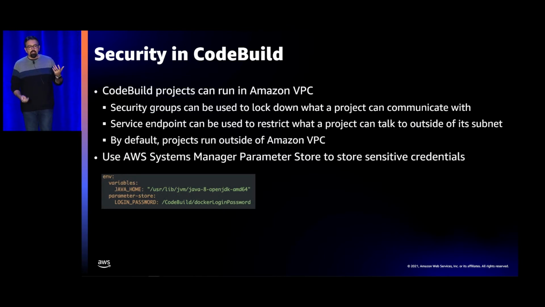And the same thing with Code Build is you have access to third-party solutions, and because of that, you need to consider things like secrets management. And for this, you can leverage Parameter Store as well. We've got an example of just a simple way to actually reference that here. You can provide environmental variables as part of your spec for it, and then you can just reference the Parameter Store variables that you want to incorporate. It's very straightforward, very easy. It's something that if you're not doing today, definitely start looking at it.